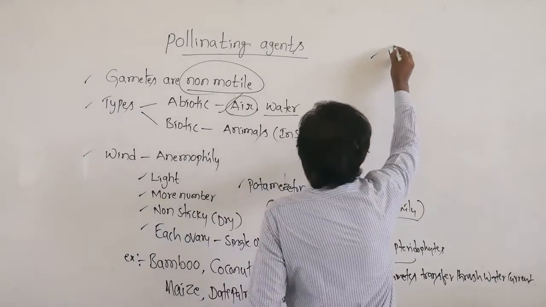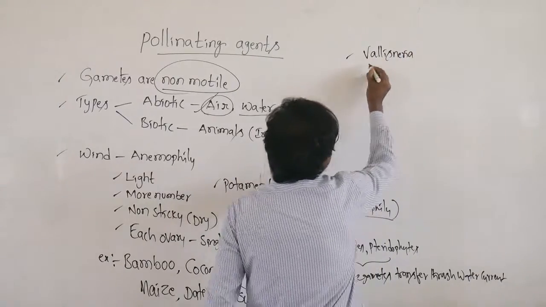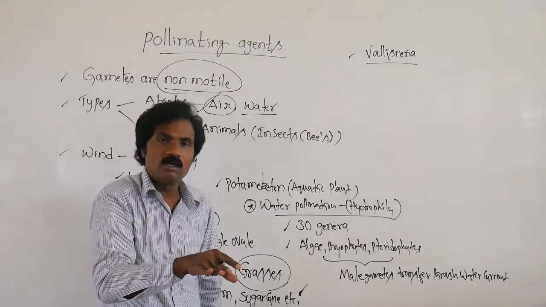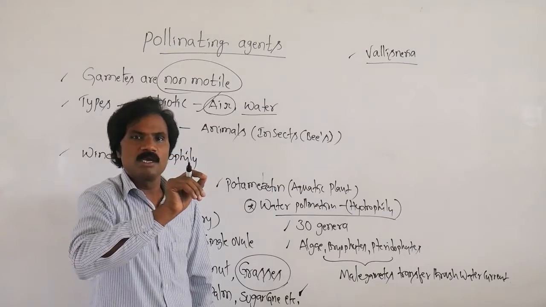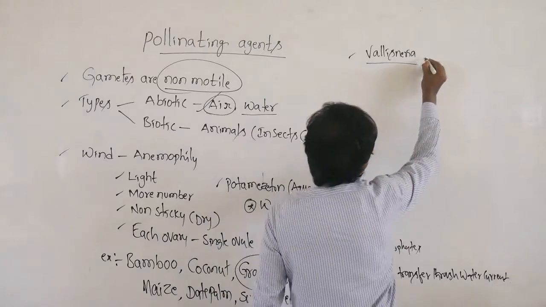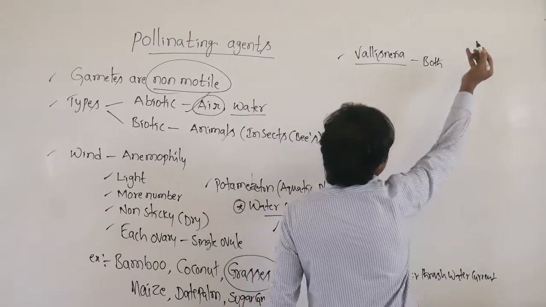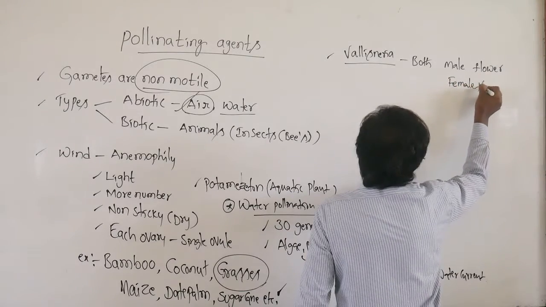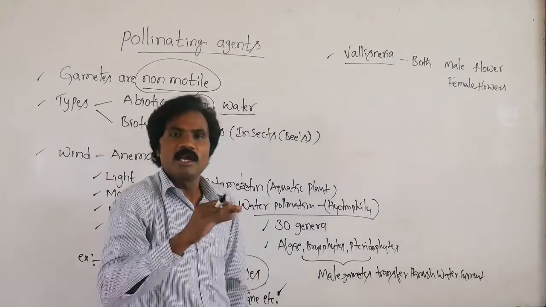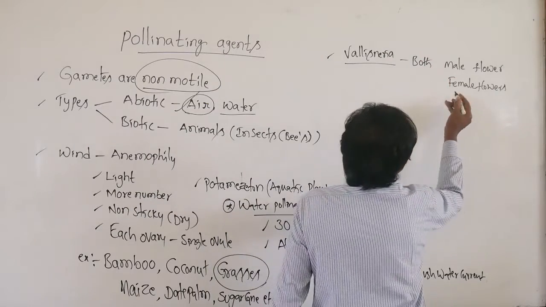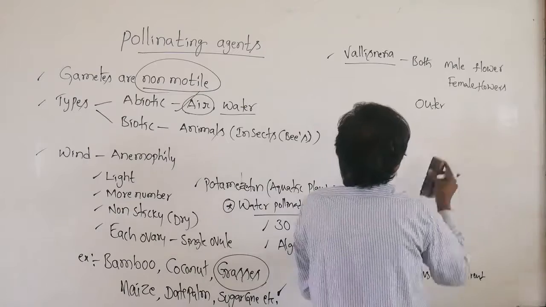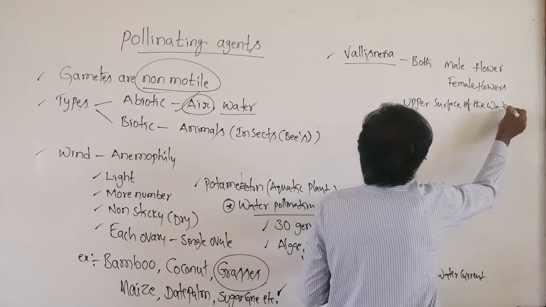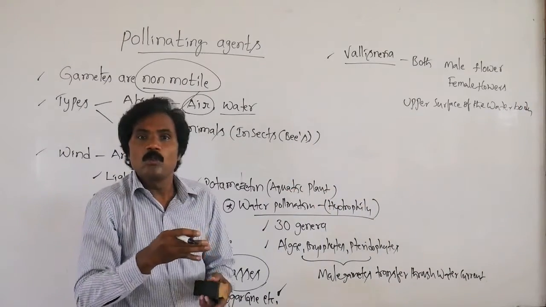freshwater organisms like Vallisneria, especially Vallisneria, even though it is present in the inner part of the water, the male and female flowers must come to the upper surface of the water body. In Vallisneria, both the male flower as well as the female flowers, both must come to the outer surface of the water body, the upper surface of the water body, and must move passively with the water current.